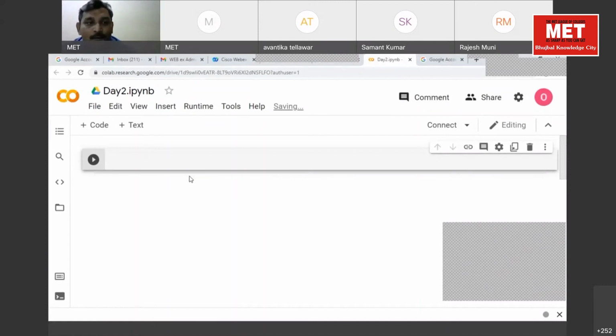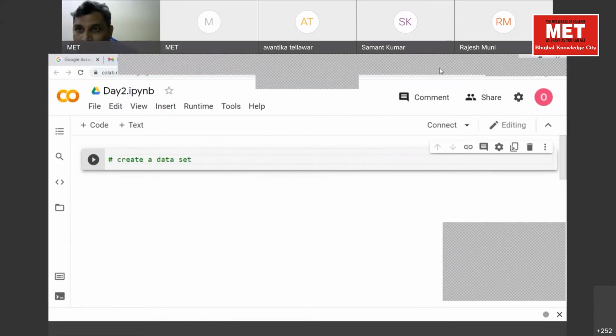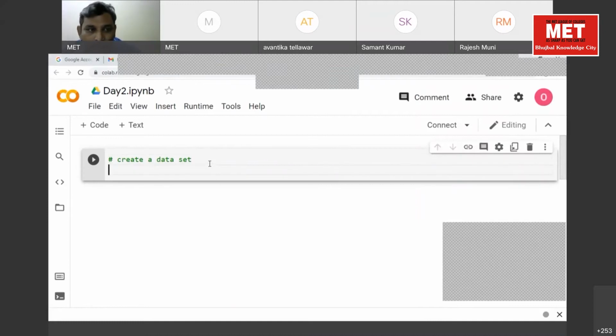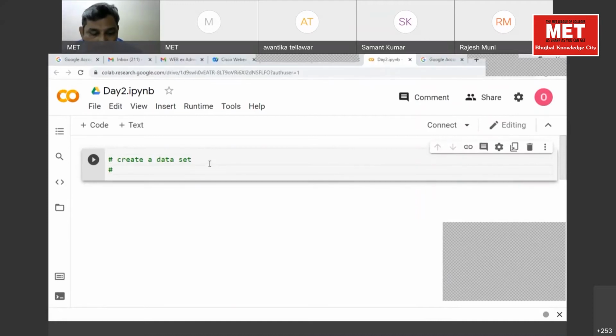To compute Z values, first of all, we'll create a data set. Which data set will I use? As I told you, I'll not be using any file today. I'll just share some data set, and we will have the count of social networking site friends data.